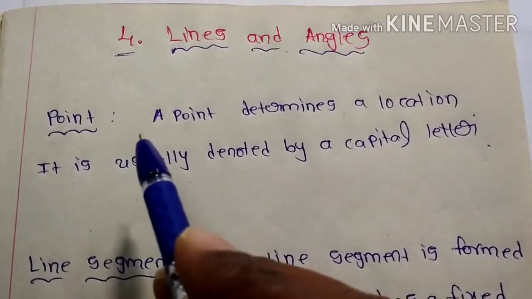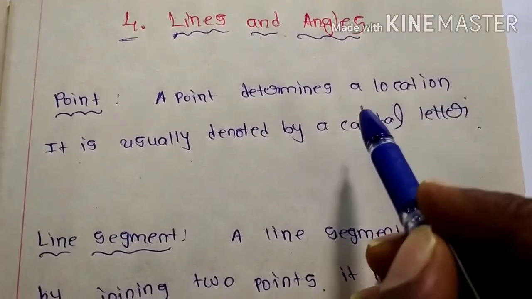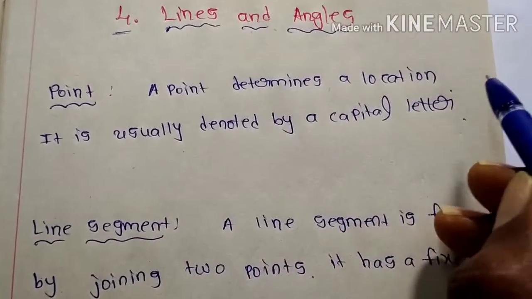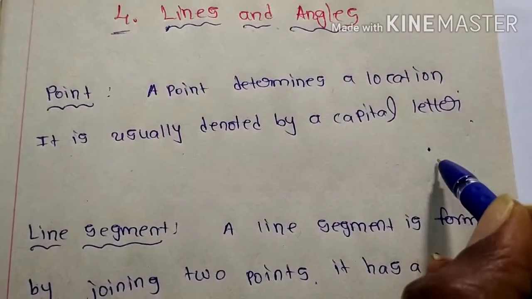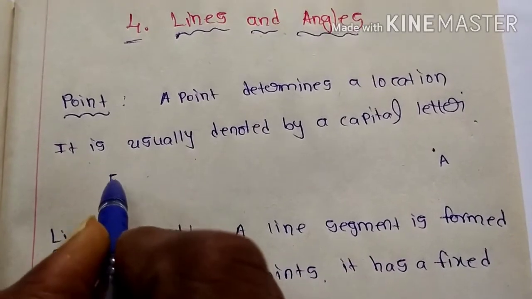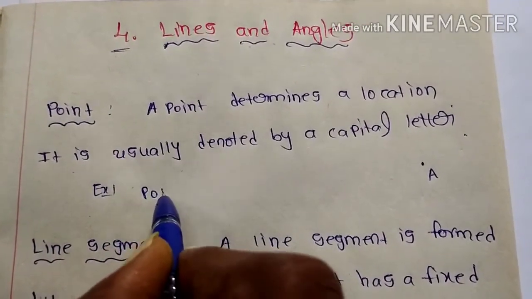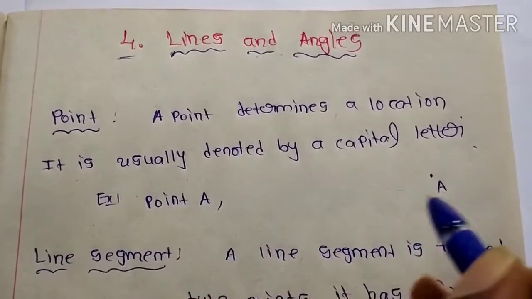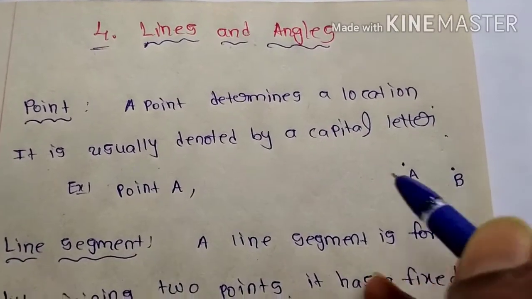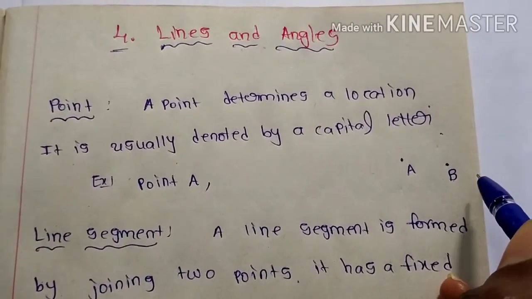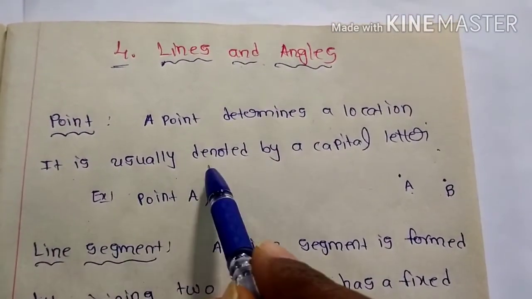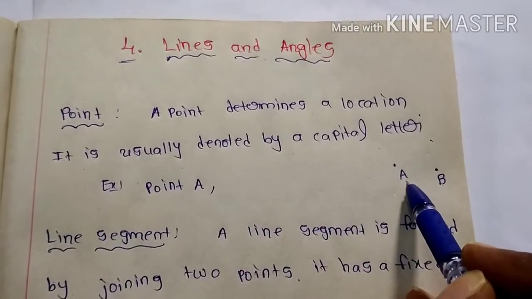See, points. A point determines a location. It is usually denoted by a capital letter. For example, this is a point I have written as A. I am reading here point A. For example, I mentioned here one more point, B. You can read it as point B. A point can be represented with capital letters only.